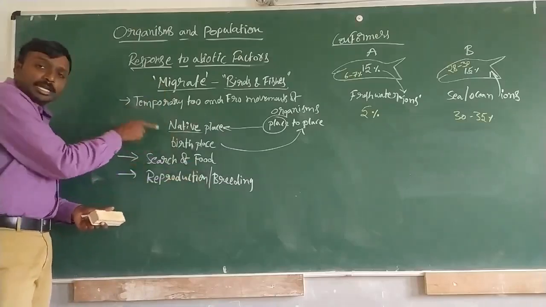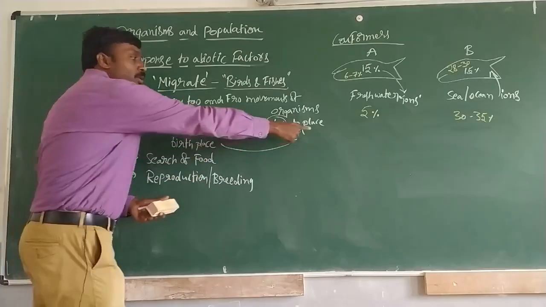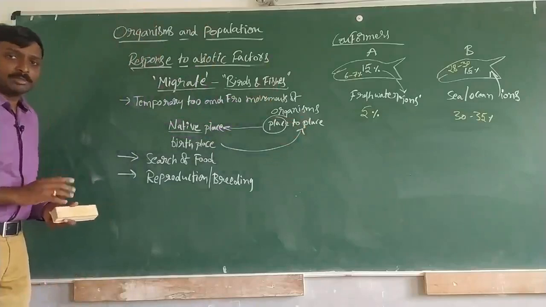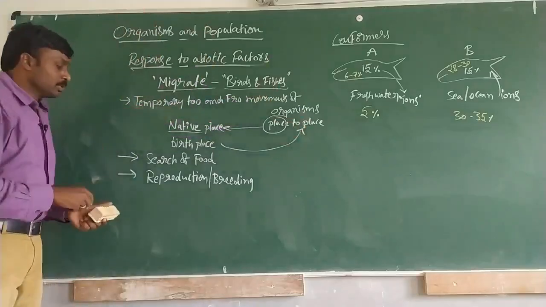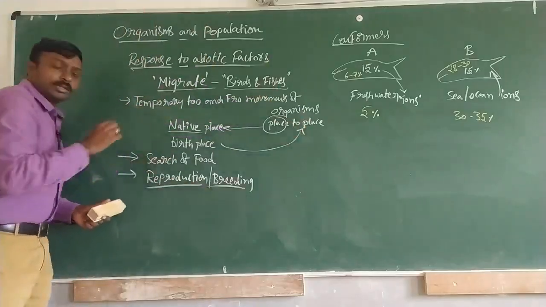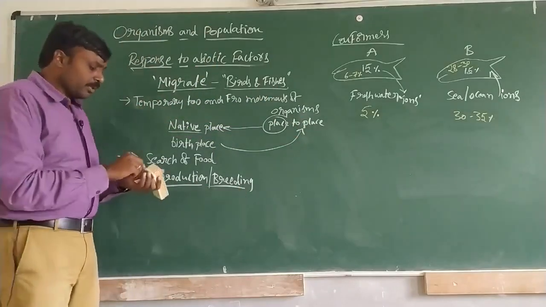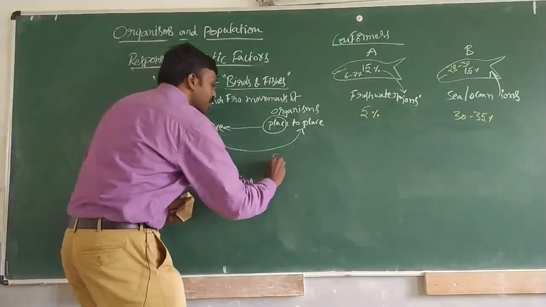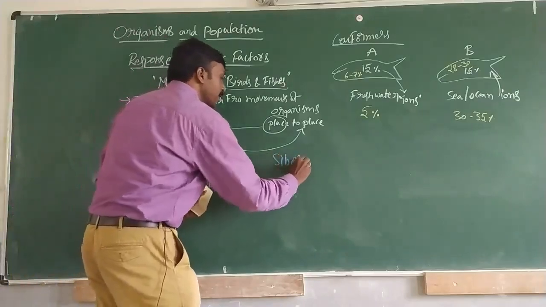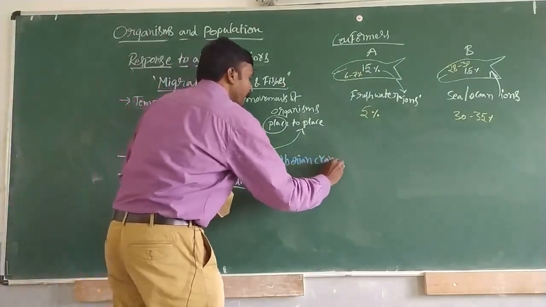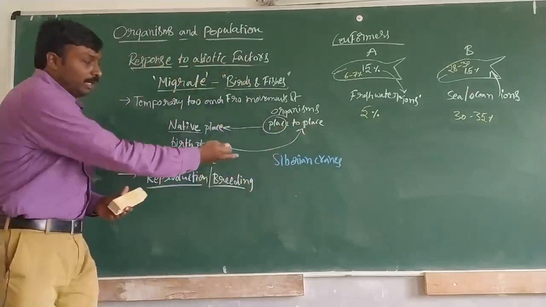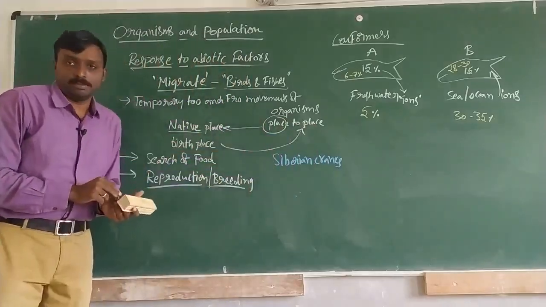Also they will be leaving their native place and going to some new place. They will be migrating. So in this reproduction or breeding aspect, let us take the example of Siberian cranes. These are migrators from Russia. Okay.